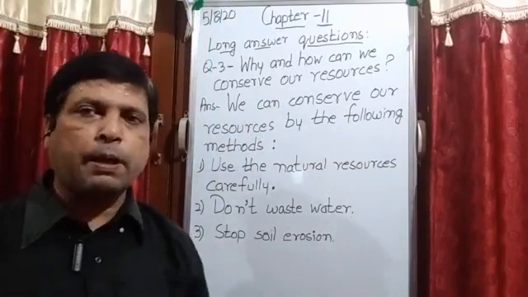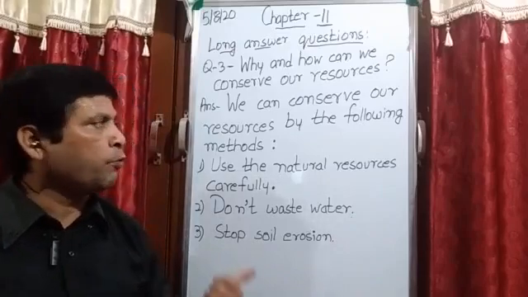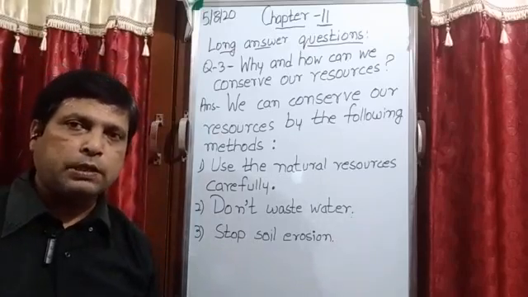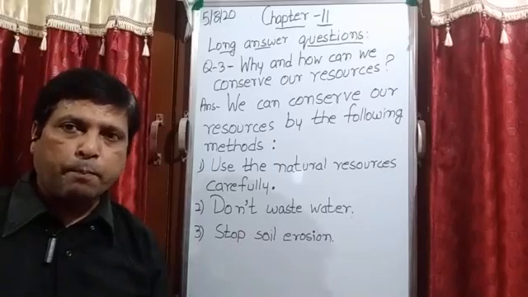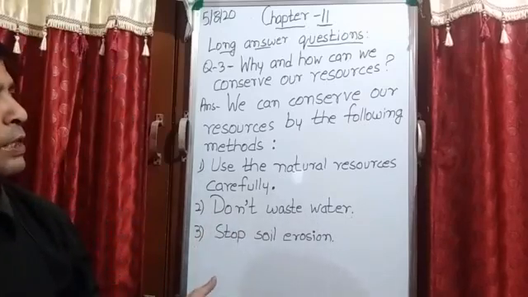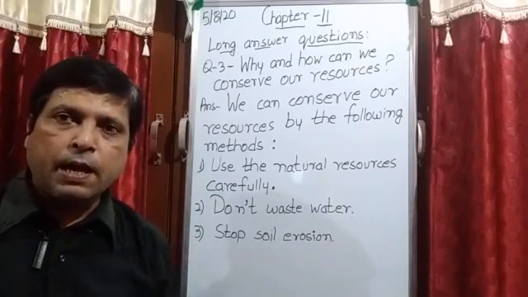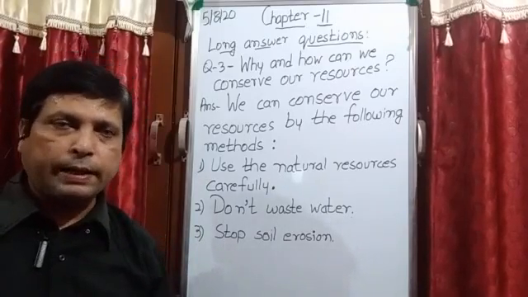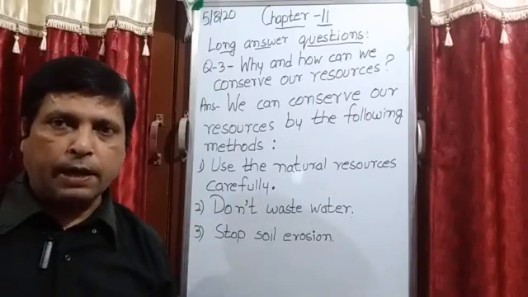Now students, after completing this chapter, I hope you are all aware of this word. What are natural resources? The resources without which our life is not possible. All these resources are present on our planet Earth. That is the reason life is possible.